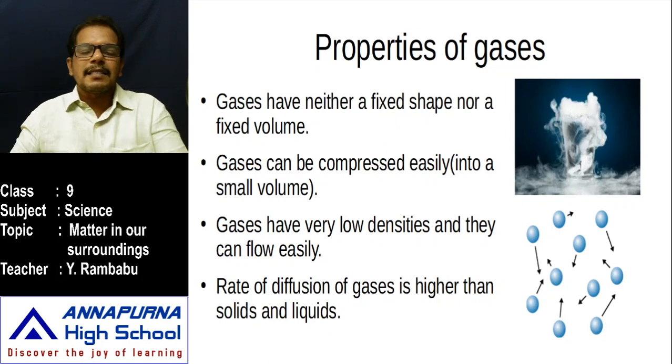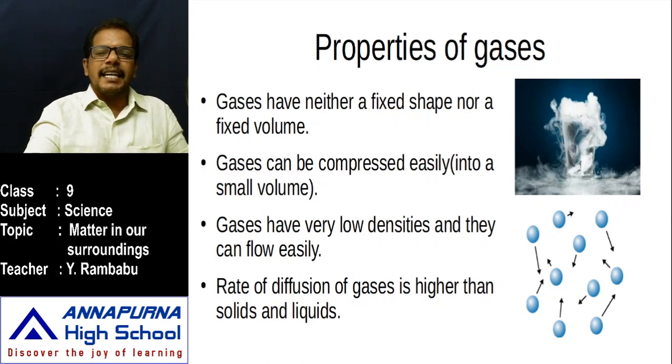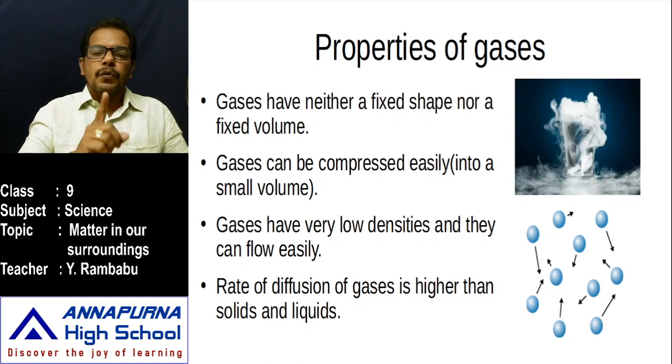That means this gas has a fixed shape? No, it has no fixed shape, and not a fixed volume either. Some balloons are smaller and some are larger. Whenever the shape changes, the volume also changes. When a gaseous substance is filled in a container, to fill a gas, which type of container do we need?